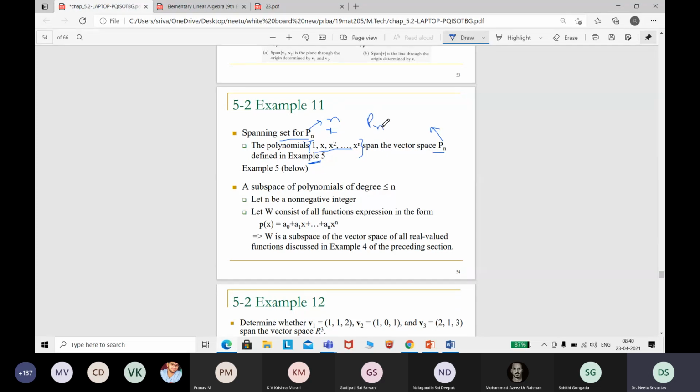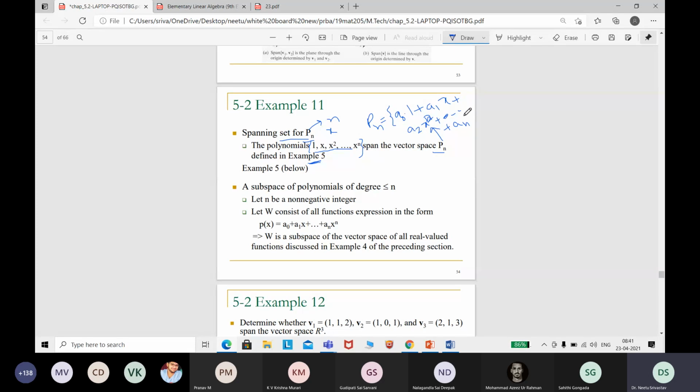In that Pn set, my vectors will be a naught into 1 plus a1 into x plus a2 into x square plus so on, dot dot dot, plus a n x^n.